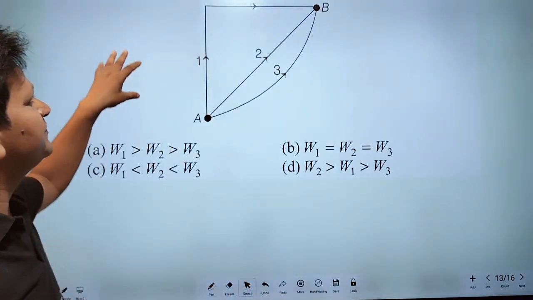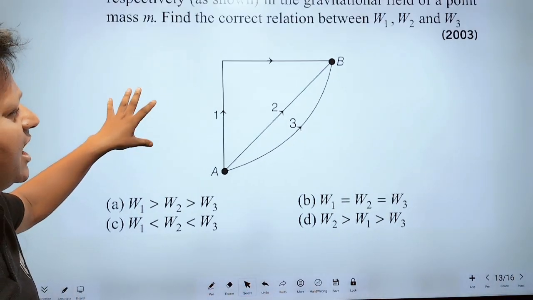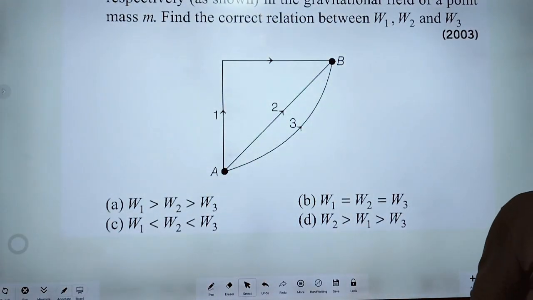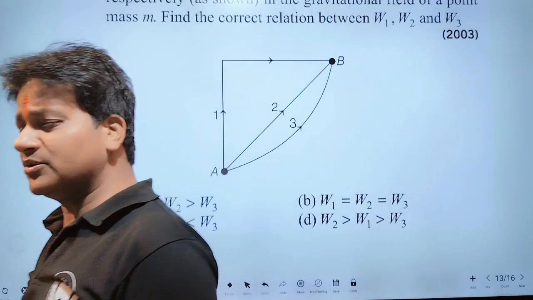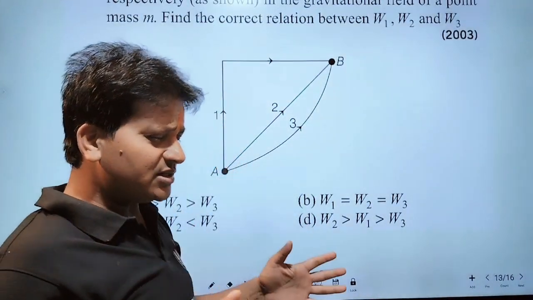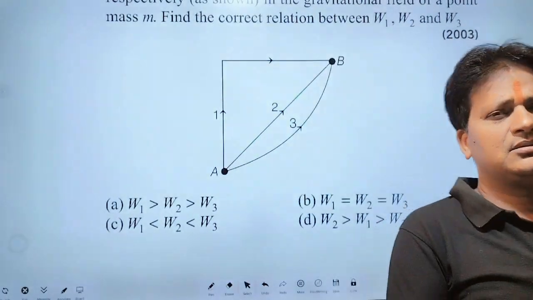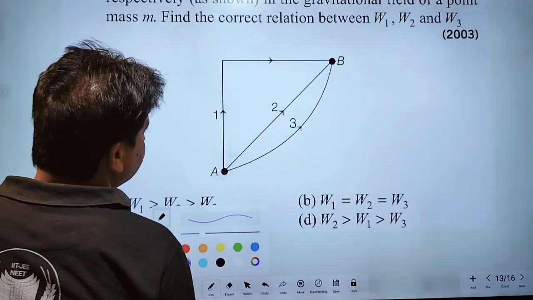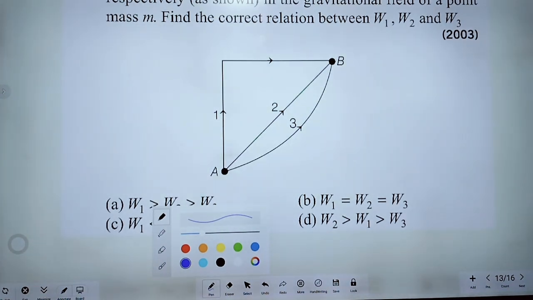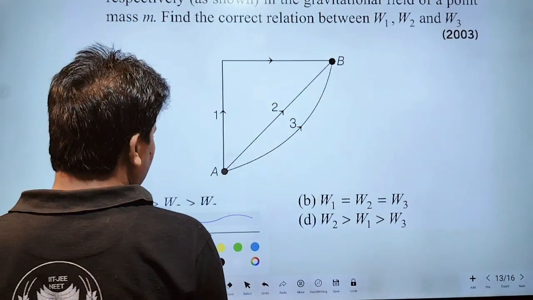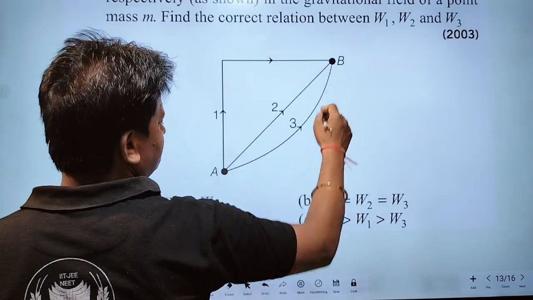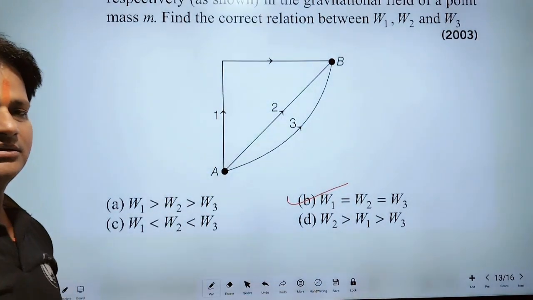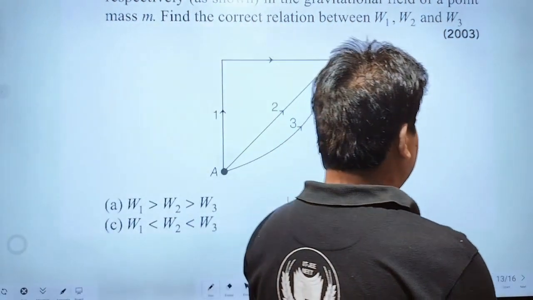Work done by any conservative force only depends on initial and final positions, but it does not depend on different paths. Here, initial and final positions are the same. Therefore, work done by gravitational force along three different paths will be the same. Therefore, option B is the correct option.